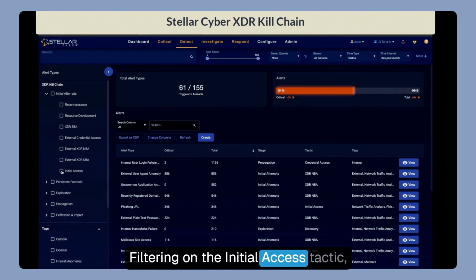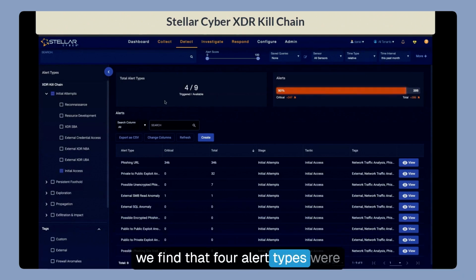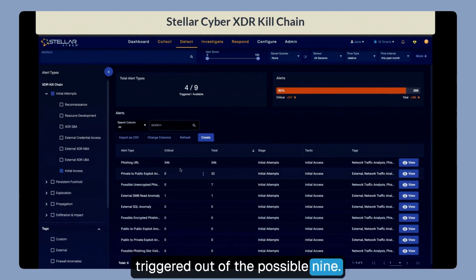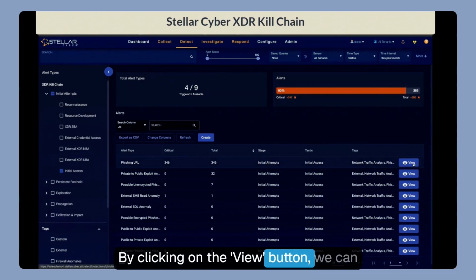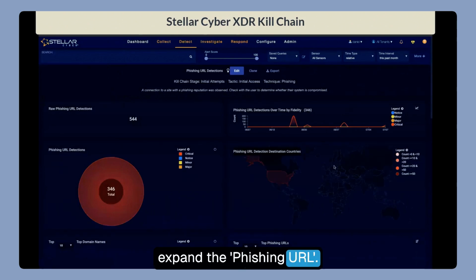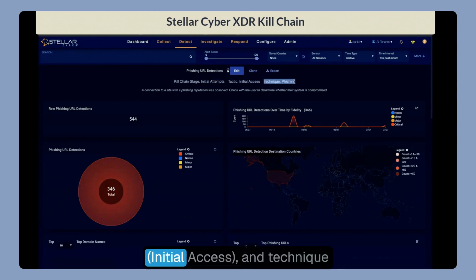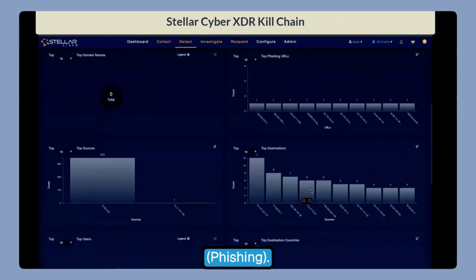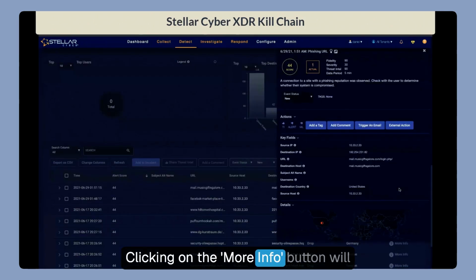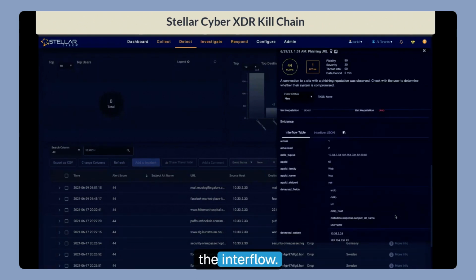Filtering on the initial access tactic, we find that 4 alert types were triggered out of the possible 9. By clicking on the View button, we can expand the phishing URL. Here, you'll see the associated kill chain stage, initial attempts, tactic, initial access, and technique, phishing. Clicking on the More Info button will lead you to additional details about the interflow.